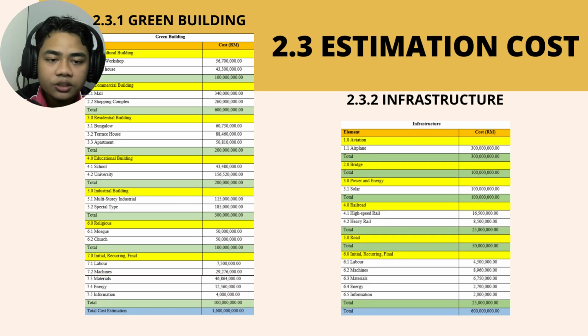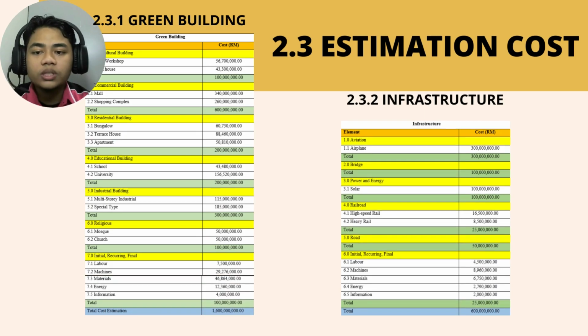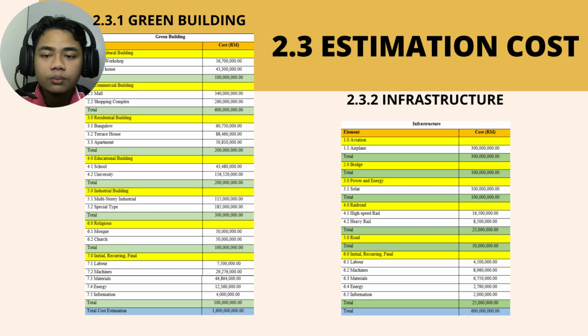Okay, so we have 2.3, estimation cost. We divided it into two, which is 2.3.1 green building and 2.3.2 infrastructure. So for green building, we have agricultural building, we have farm workshop and farmhouse with a total cost of 100 million ringgit. Commercial building, we have mall which is 340 million ringgit and shopping complex 260 million ringgit. So the total is 600 million ringgit. And then we have residential building, we have bungalow, terrace house and apartment with a total cost of 200 million ringgit.